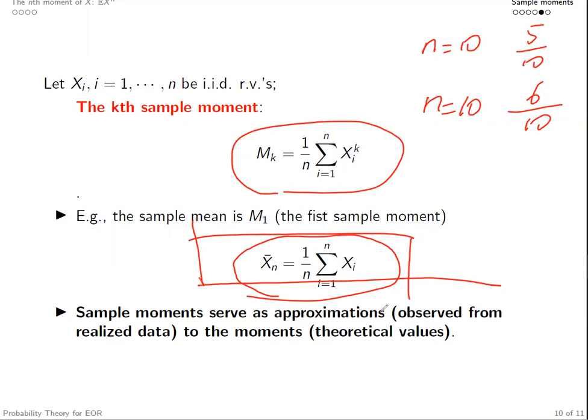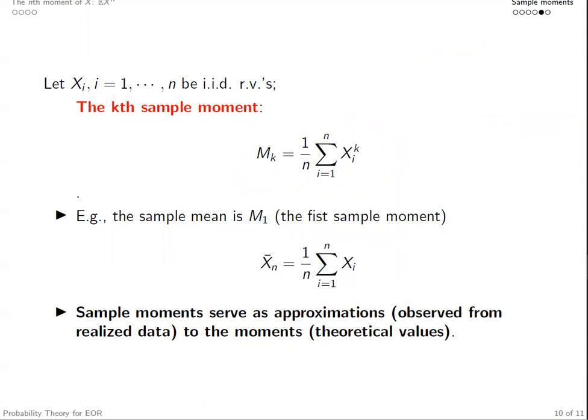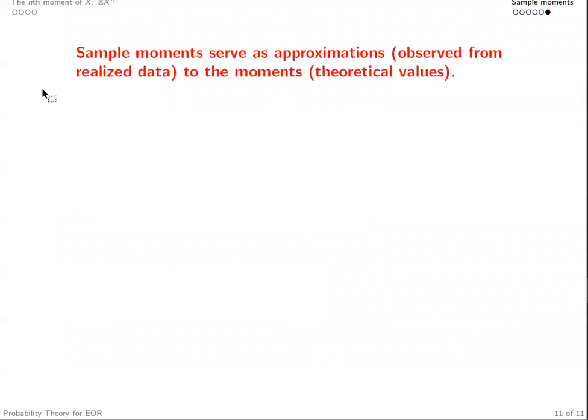Why do I say some random variables are nice approximations to some fixed-number moments? You can pause the video at this moment and try to think about this yourself. Well, so why do we see this statement?